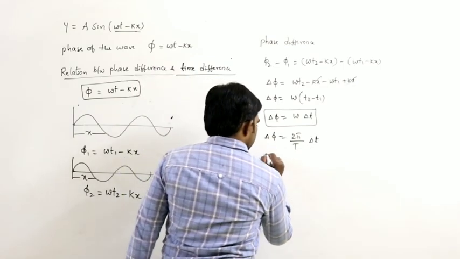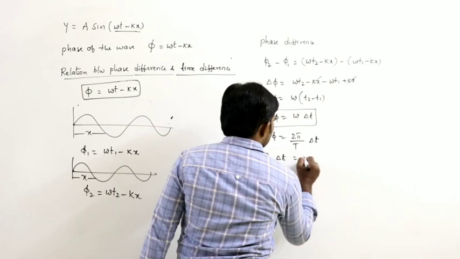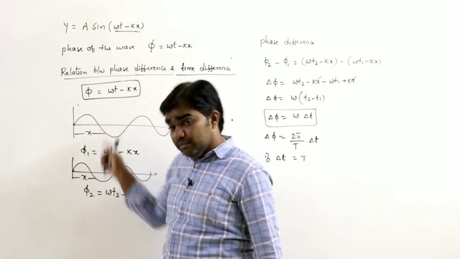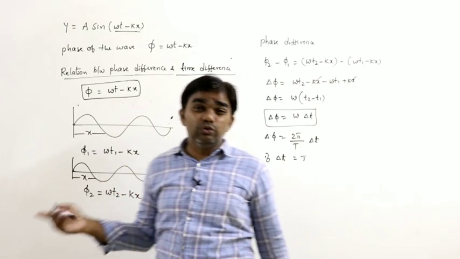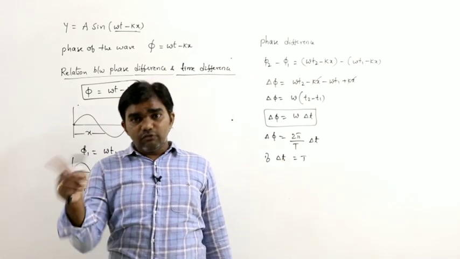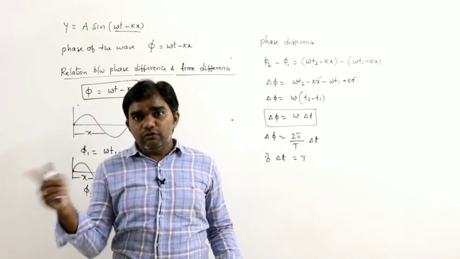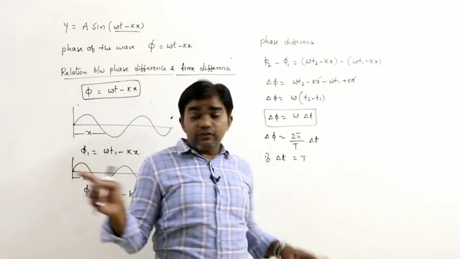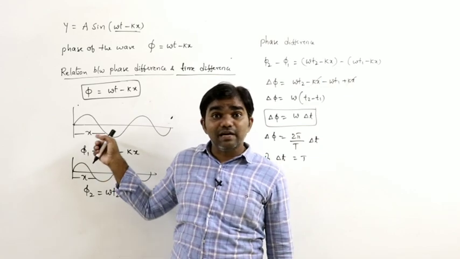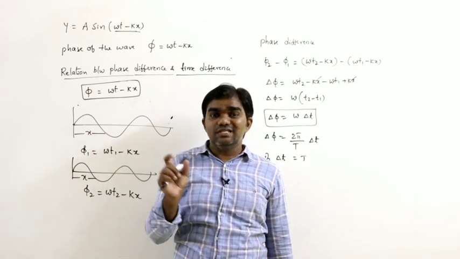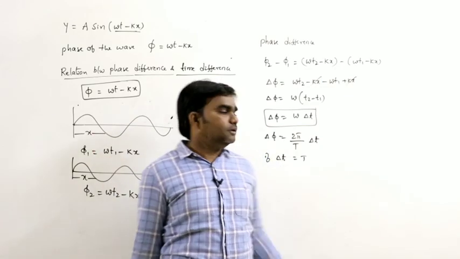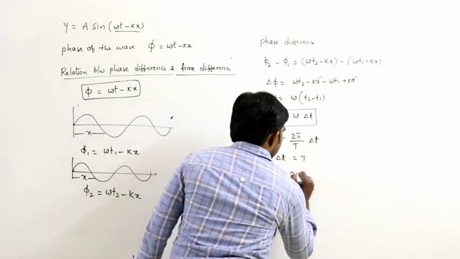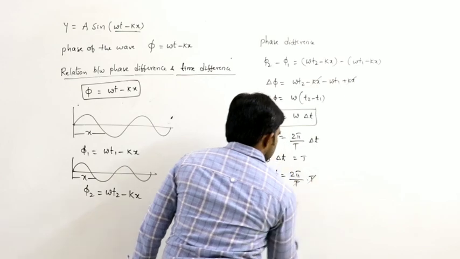So, from this, if delta t is equal to the time period, so the time difference between the two situations is equal to the time period, or nothing but one wavelength, the time taken to complete one wave. So, that is called time period. If the time difference between these two situations is equal to time period, then delta phi can be written as 2 pi by capital T into T. T gets cancelled.